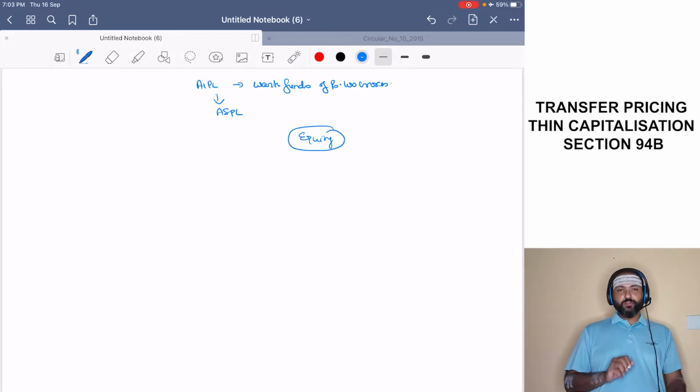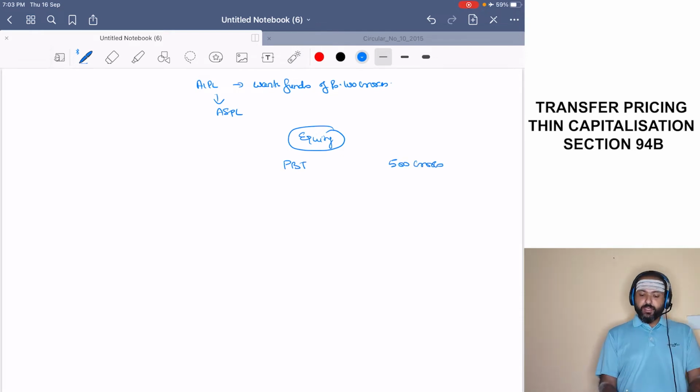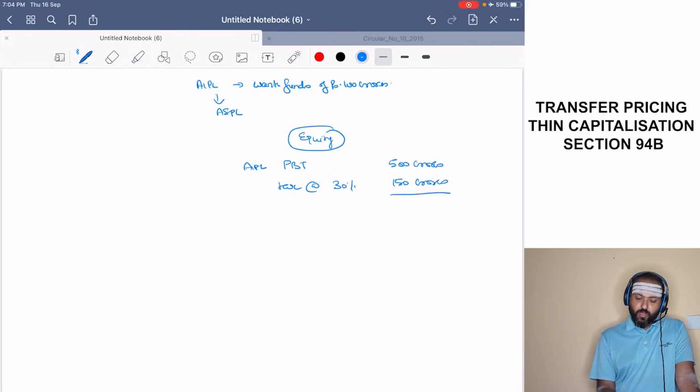Now, what happens because of this? Let us say PBT is 500 crores. Okay, for AIPL, PBT is 500 crores. Now, what happens? For ease of understanding, let us assume that tax is 30%. Okay, tax is 30%. So 150 crores will be the tax. And what is the PAT? PAT is going to be 250 crores. Sorry, 350 crores.